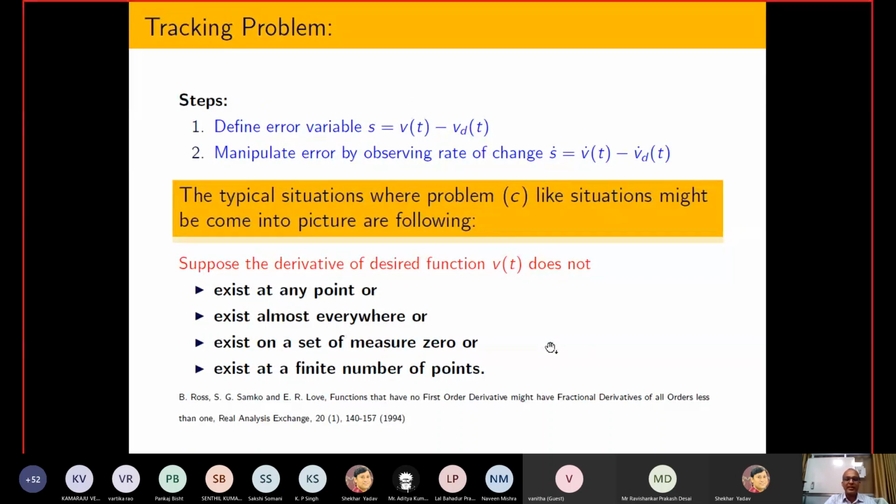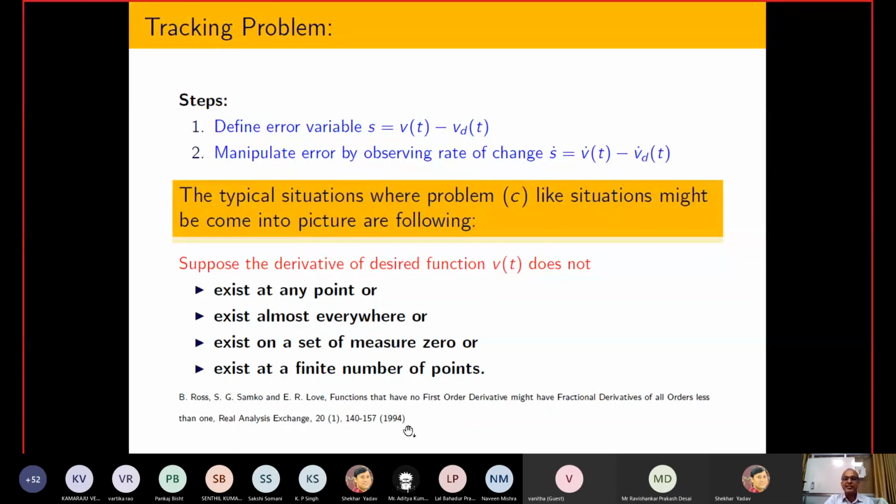Forget about that; I have written what the meaning of zero measure is. This is a little bit hi-fi thing. But for the time being, you can just assume that I have some kind of reference signal that is not differentiable at certain points or at several points. Then how do we solve the tracking problem?